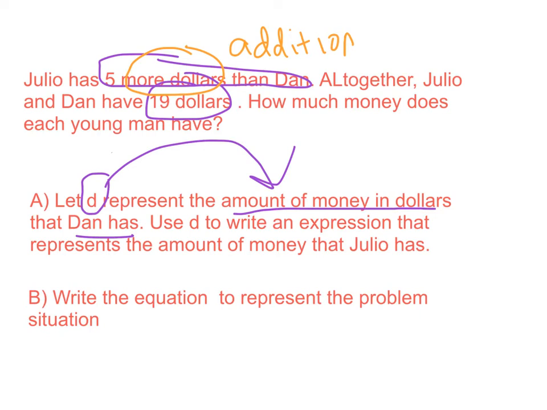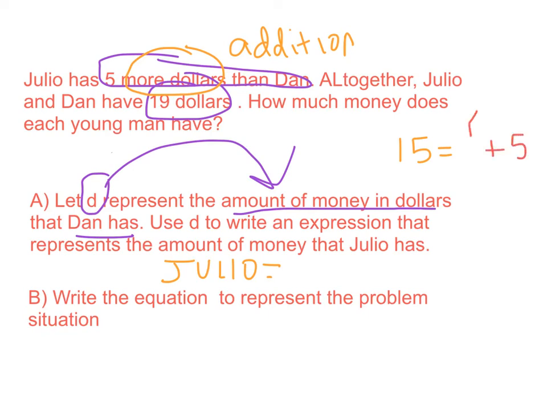If Dan has $15, Julio's going to have 20. So Julio is our goal. We want to know how much Julio has. So let's do this with numbers and with variable.